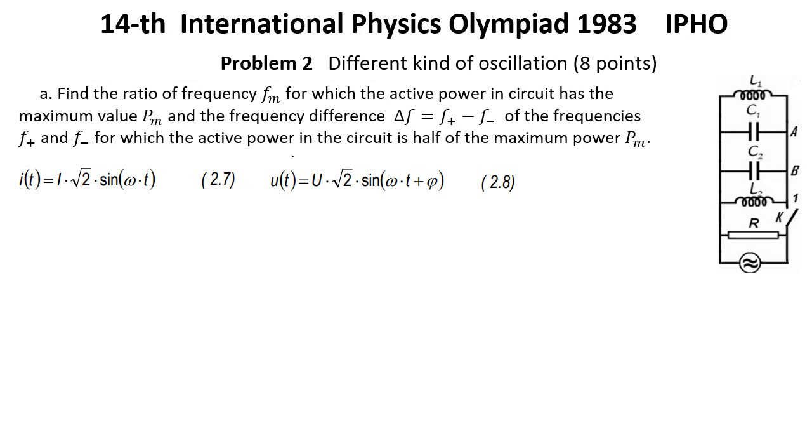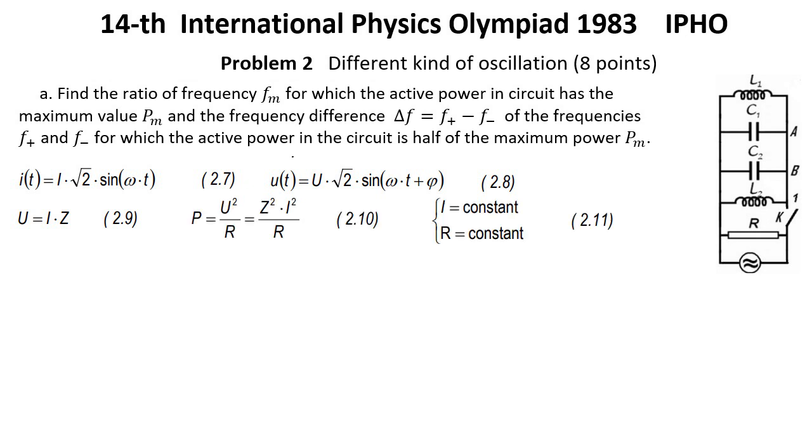Where U is the effective value of the tension and phi is the phase difference between tension and current. The effective values of the current and tension obey the relation 2.9. The active power in the circuit is P equal U square over R, or Z square I square. Because, as in the announce, I is constant and U is constant, the maximal active power is realized for the maximum value of the impedance, that is the minimal value of the admittance.